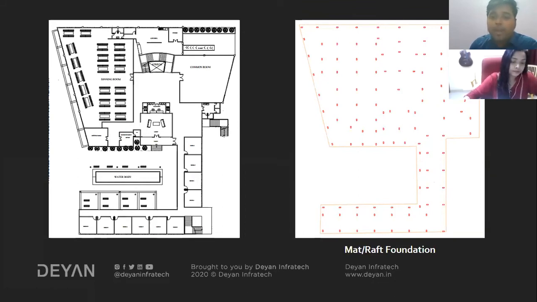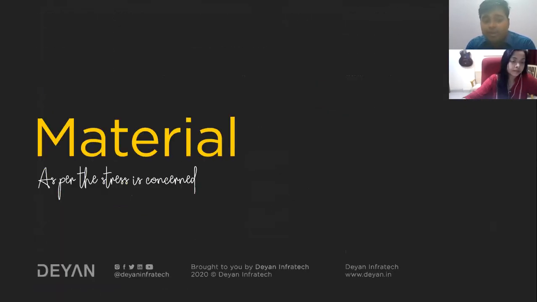Talking about pile was also a good option, but I don't exactly know the bearing capacity of the soil. Depending on that, I can predict whether pile would be an economic option or not. Because if the soil is too weak, then maybe we have to go for a number of piles, group piles. But from knowing this little bit of data, I can predict that raft or mat foundation would be great for this kind of site. So that can be an economical option.